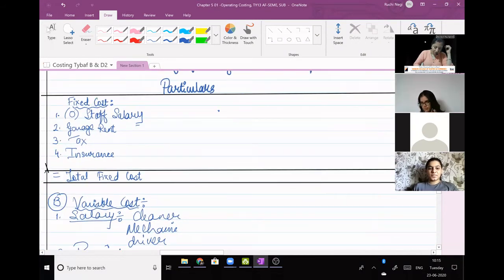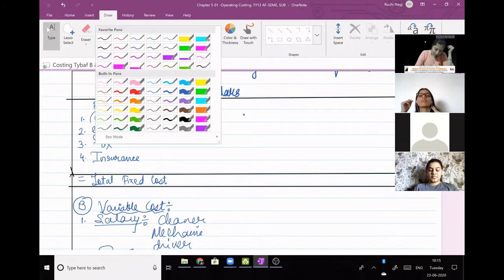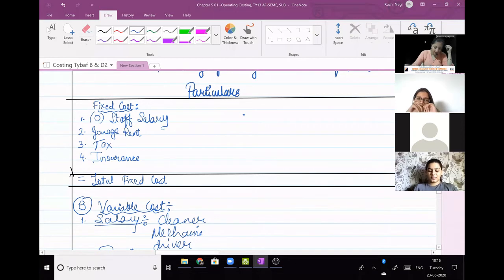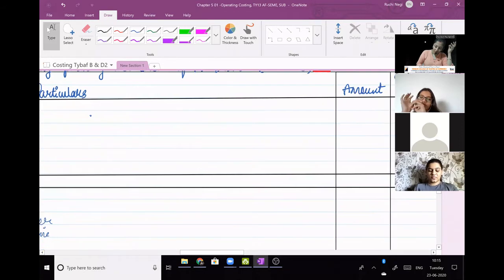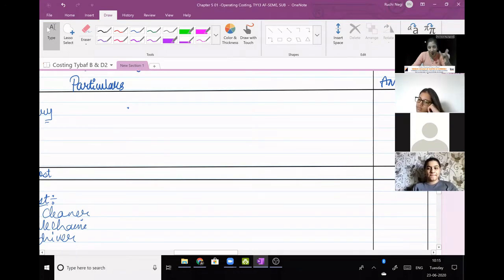Jot down these: fixed cost, office staff salary, garage rent, tax, insurance. Okay, so start. I'll repeat once again, you have to calculate information for one taxi and that also monthly. So any information which is yearly, you will convert it into monthly. Any information which is 15 taxis, you will convert it into one taxi.